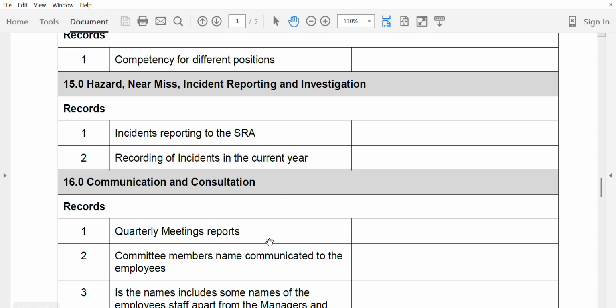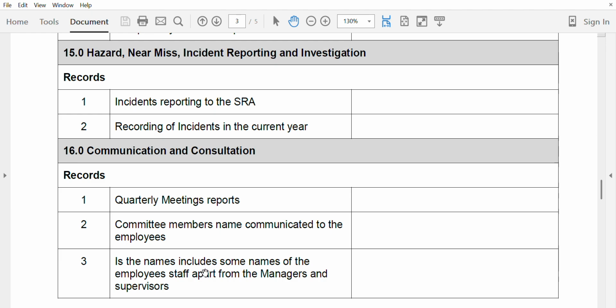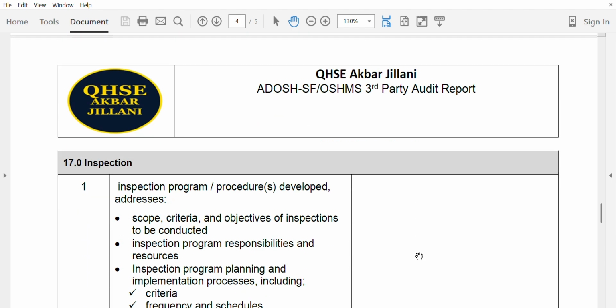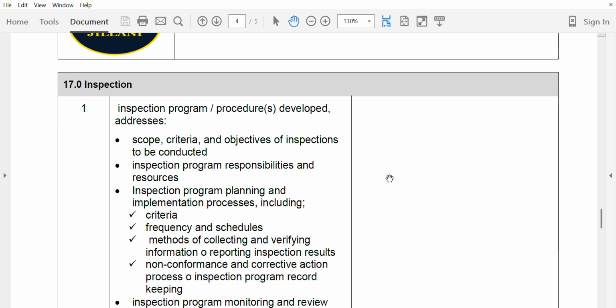Communication and consultation. Quarterly, first of all, we will see they have the procedure in place. Quarterly meeting reports, committee members' names communicated to the employees. In some organizations, safety committees are there. Not only the supervisor and manager will be the representative of the safety committee, but also someone from the blue uniform, meaning the worker representative, will be there. This is a requirement.